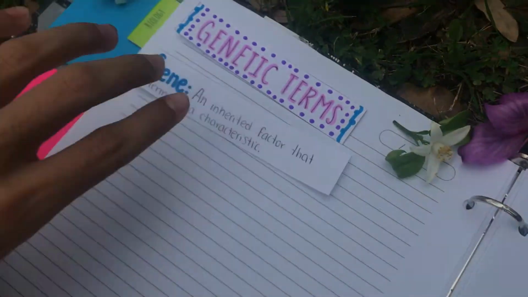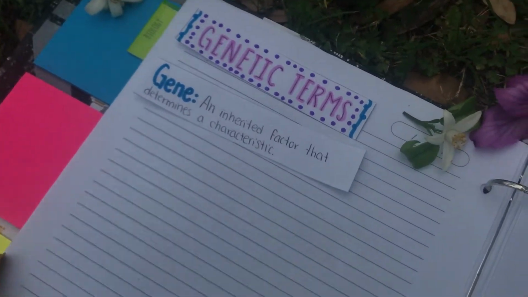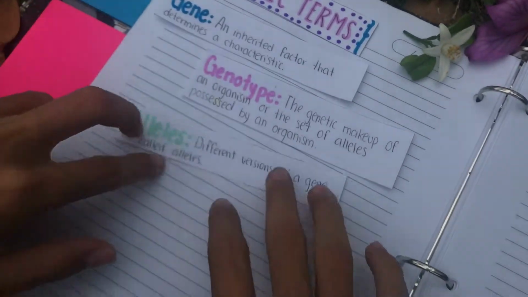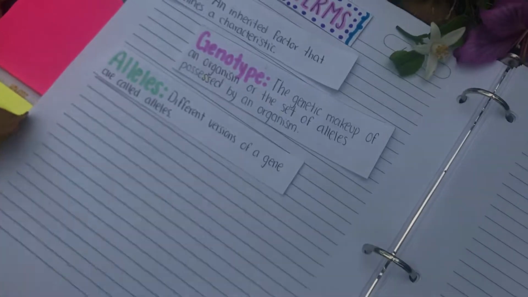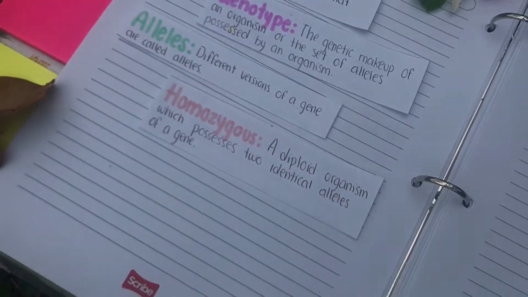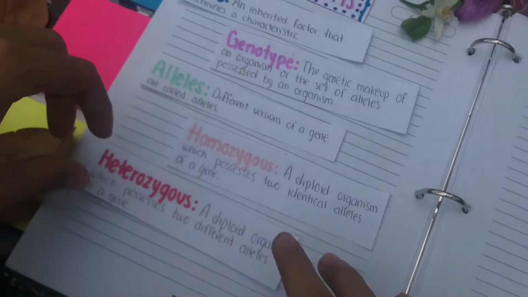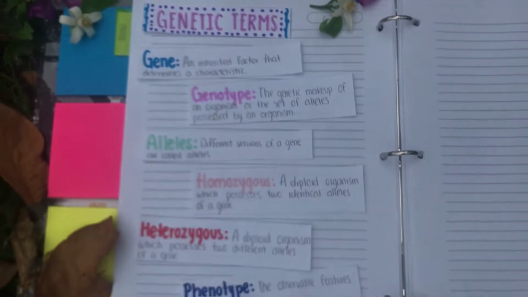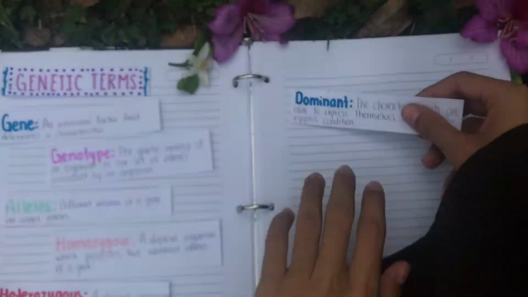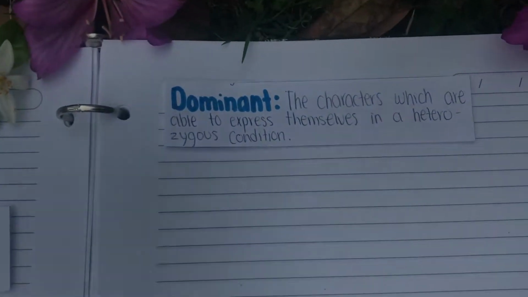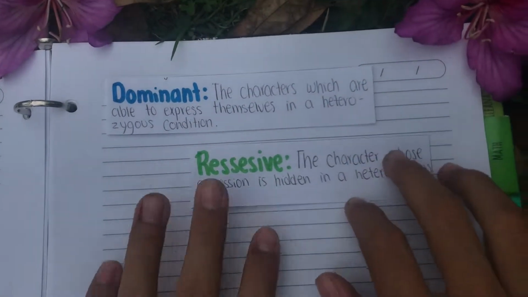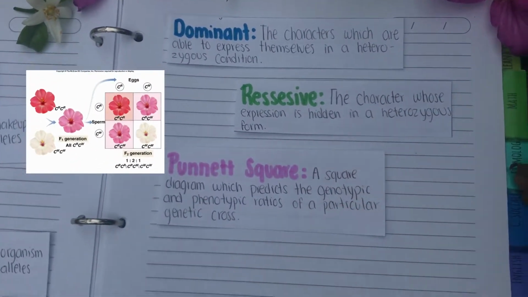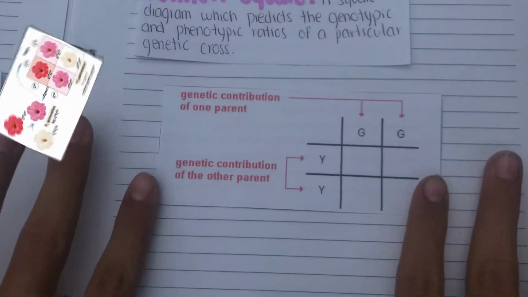Gene, genotype, alleles, homozygous, heterozygous, phenotype, dominant, recessive, and finally the Punnett square. This one.